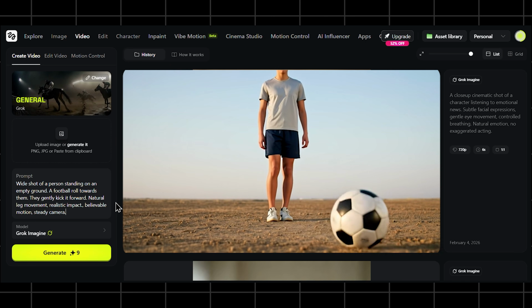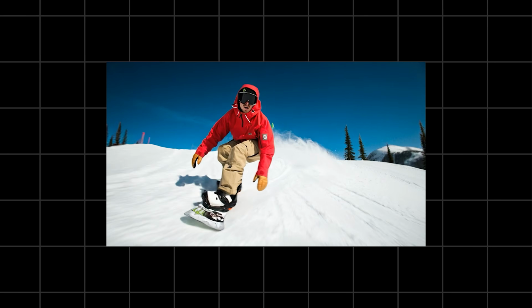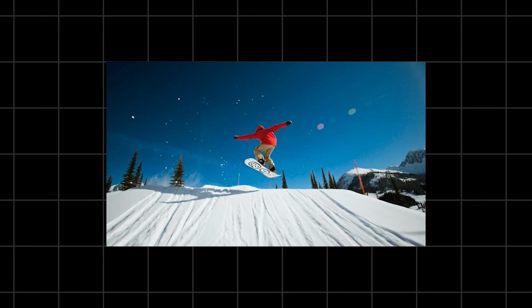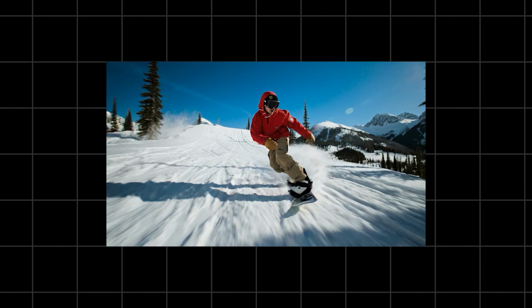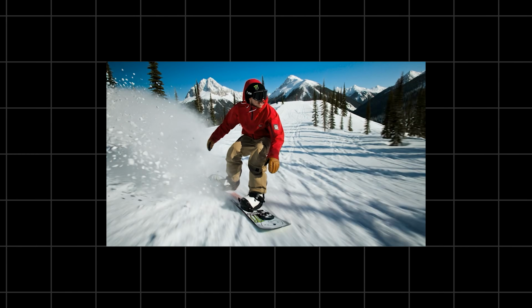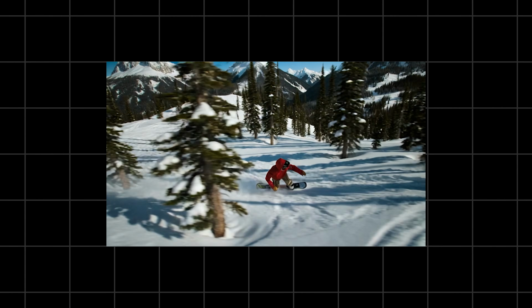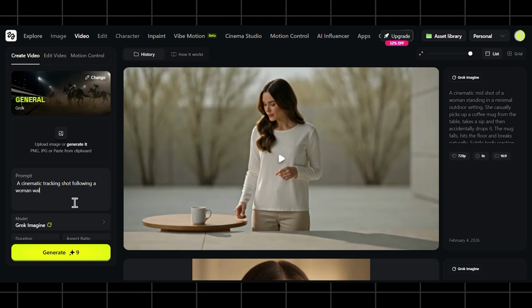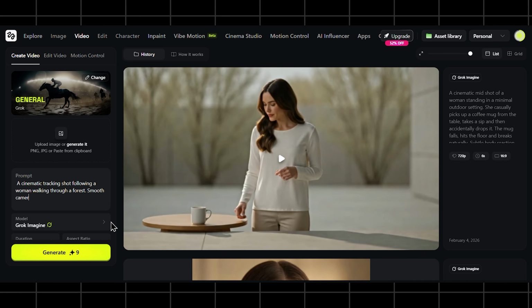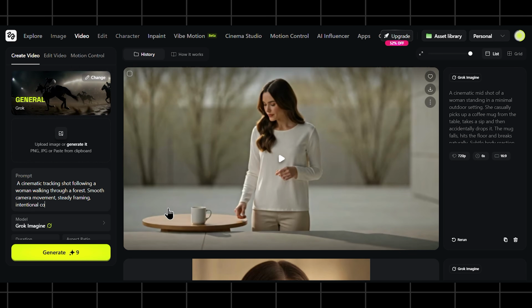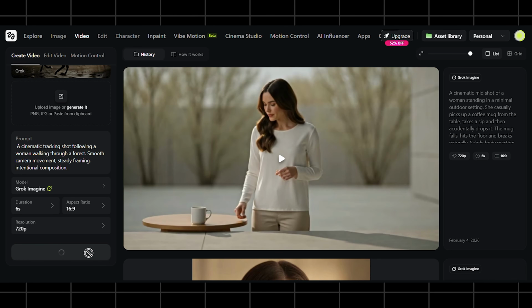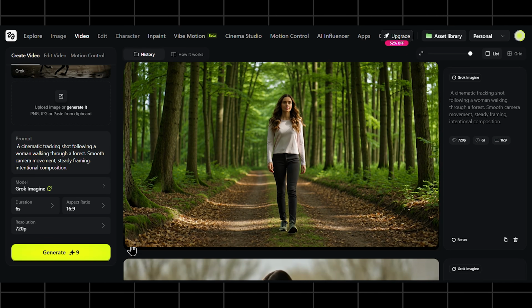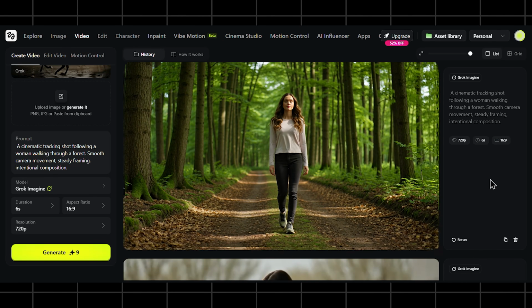Okay, this part deserves attention. A lot of AI videos move the camera because they can. Grok moves the camera because it supports the scene. You'll see slow zooms for emphasis, smooth pans, tracking shots that follow action, stable framing. The camera feels like it has a purpose. A cinematic tracking shot following a woman walking through a forest, smooth camera movement, steady framing, intentional composition. This is the kind of movement that works for product visuals, narrative scenes, mood-driven content.